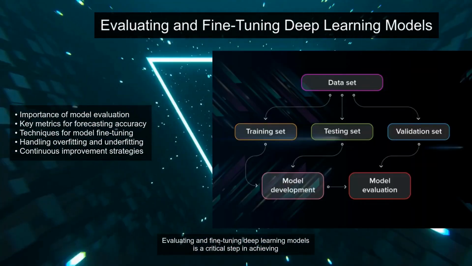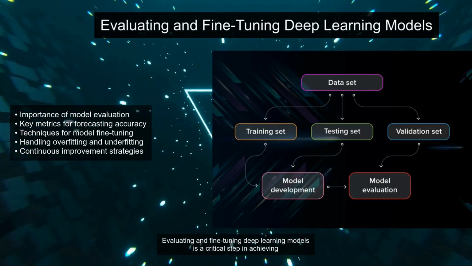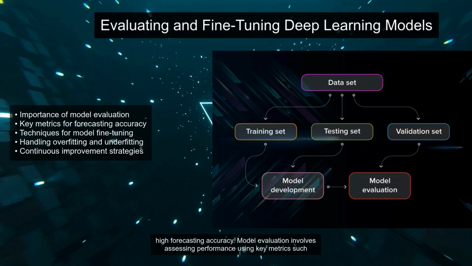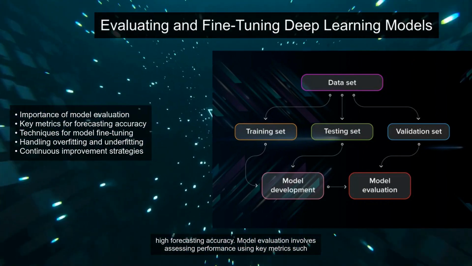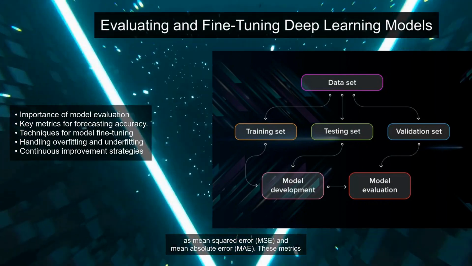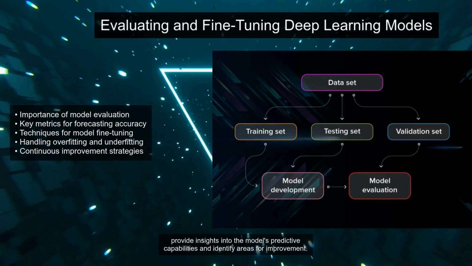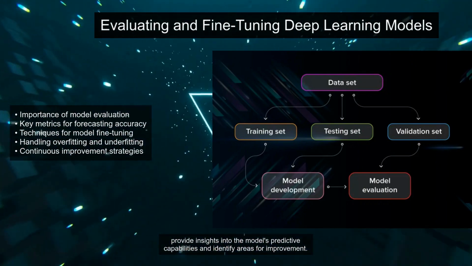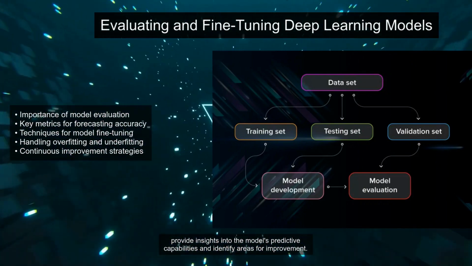Evaluating and fine-tuning deep learning models is a critical step in achieving high forecasting accuracy. Model evaluation involves assessing performance using key metrics such as mean squared error, MSE, and mean absolute error, MAE. These metrics provide insights into the model's predictive capabilities and identify areas for improvement.